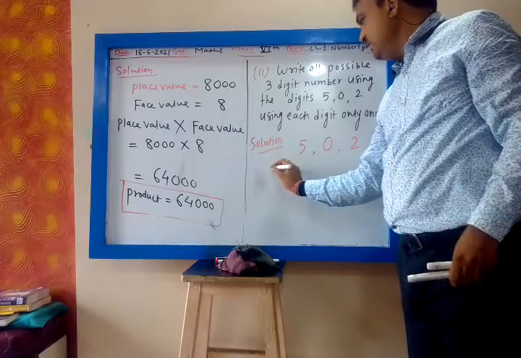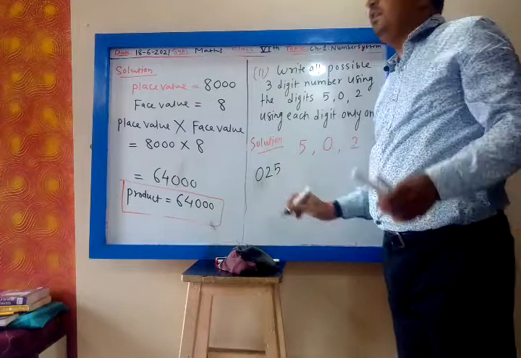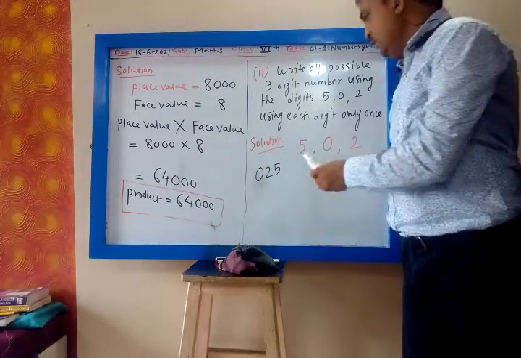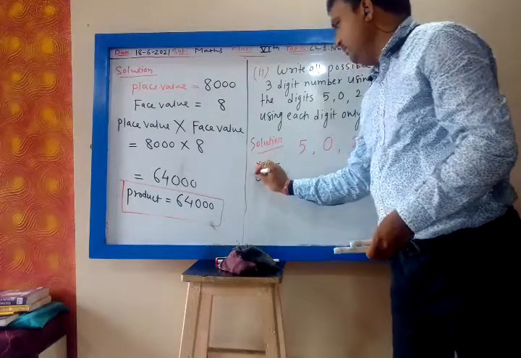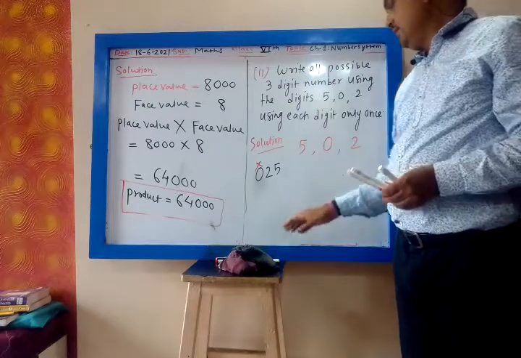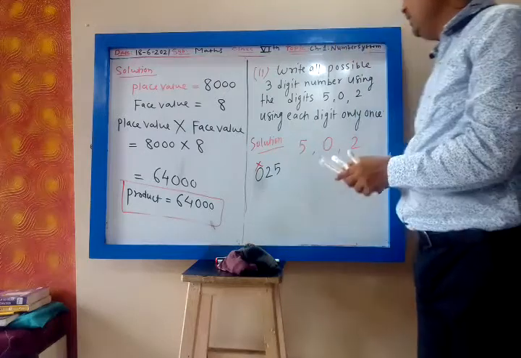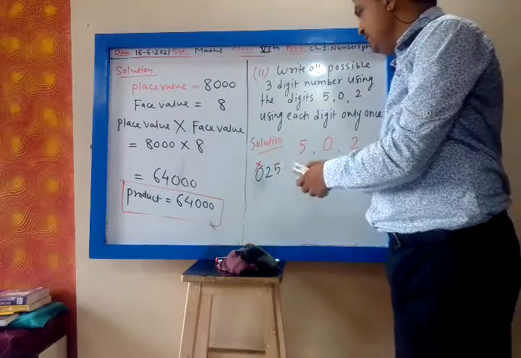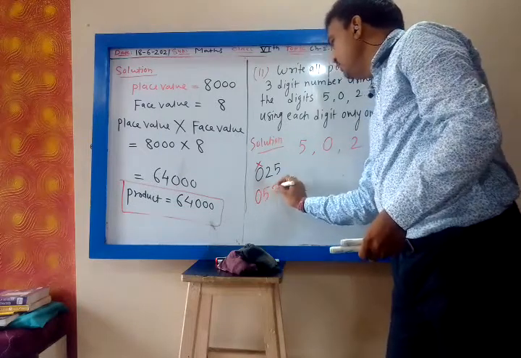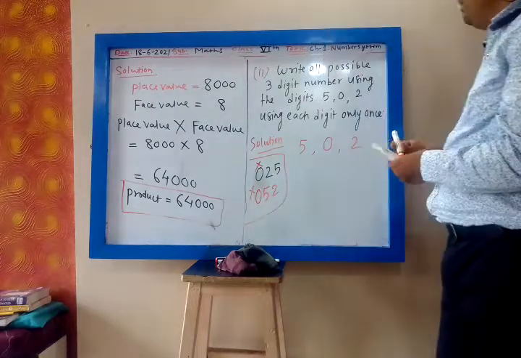Do not write 025, is it a 3-digit number? No, because it starts with 0. You can write it, no problem, but you cancel it. 0, 2, 5 is not possible, 0, 5, 2 is also not possible, because they start with 0, so these two we exclude.